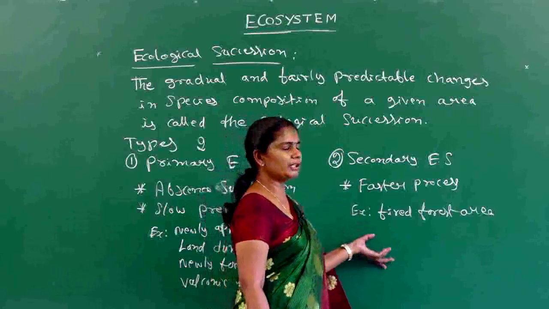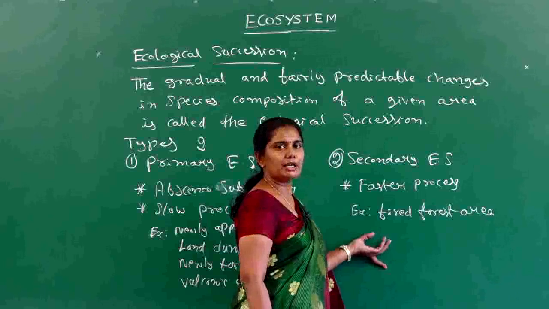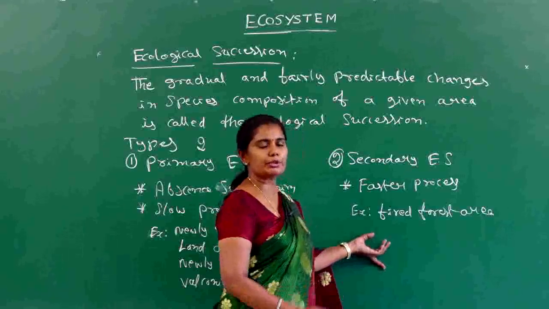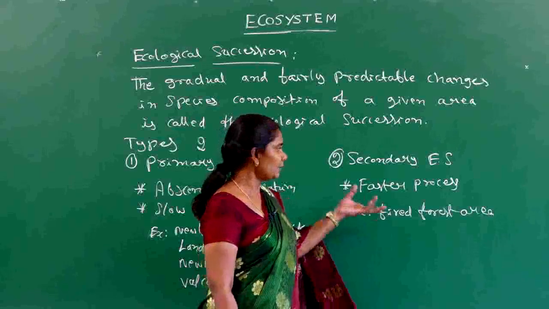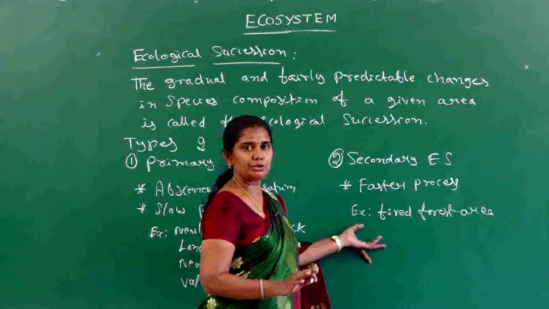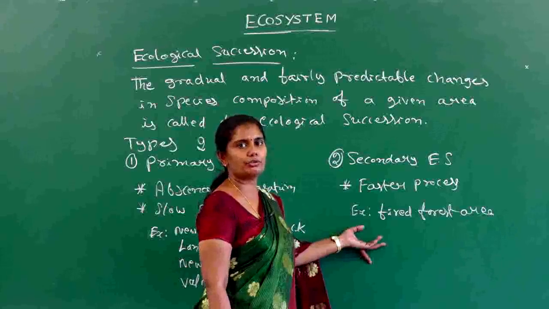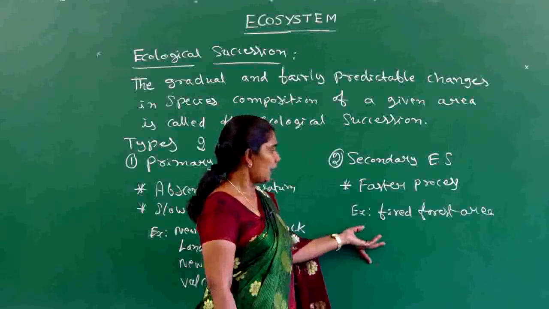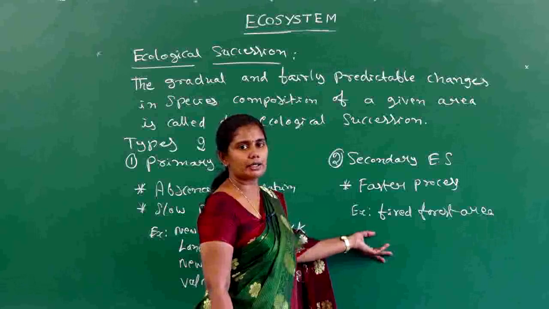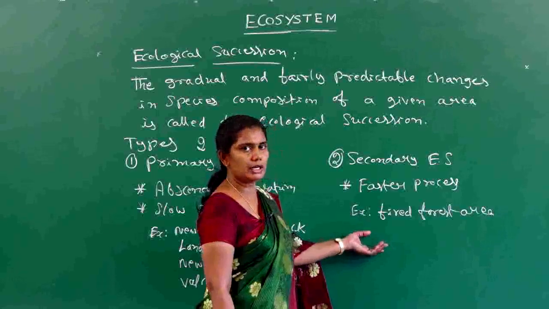If due to natural calamities like forest fire the vegetation is completely destroyed, then there is bare land with no presence of living conditions. Only the substratum is present, but it converts into a condition suitable for the growth of plants and living organisms, and then other types of organisms form. So this is an example of secondary ecological succession.